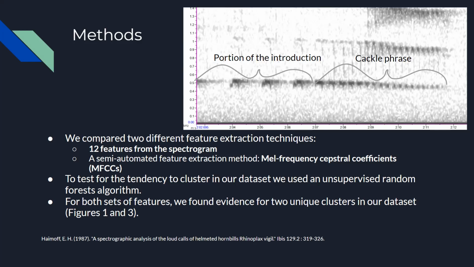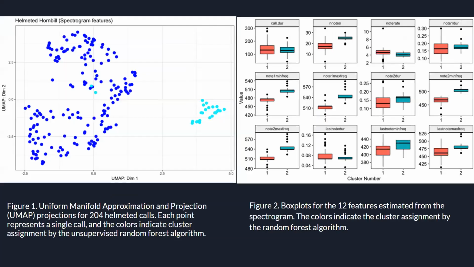For both sets of features, we found evidence for 2 unique clusters in our dataset. Figure 1 corresponds to the feature extraction for the 12 different spectrogram features. Using the data visualization technique UMAP, or Uniform Manifold Approximation and Projection, there appears to be 2 clusters in the data. Each point represents one of the 204 hornbill calls that were analyzed in this study, and the colors indicate cluster assignments by the unsupervised random forest algorithm.